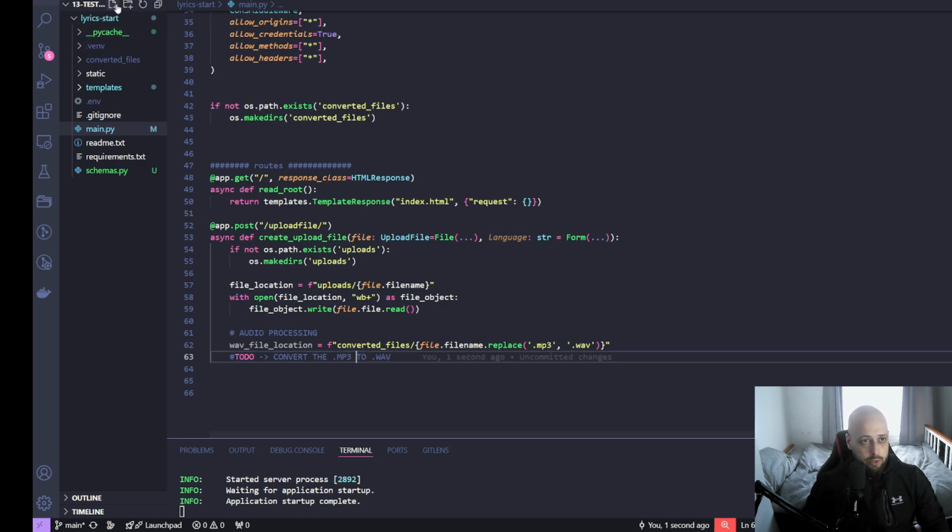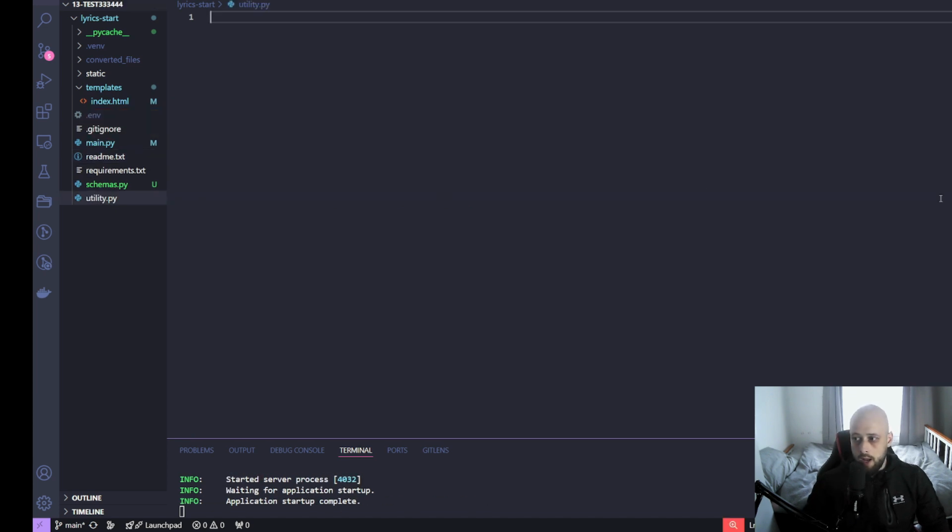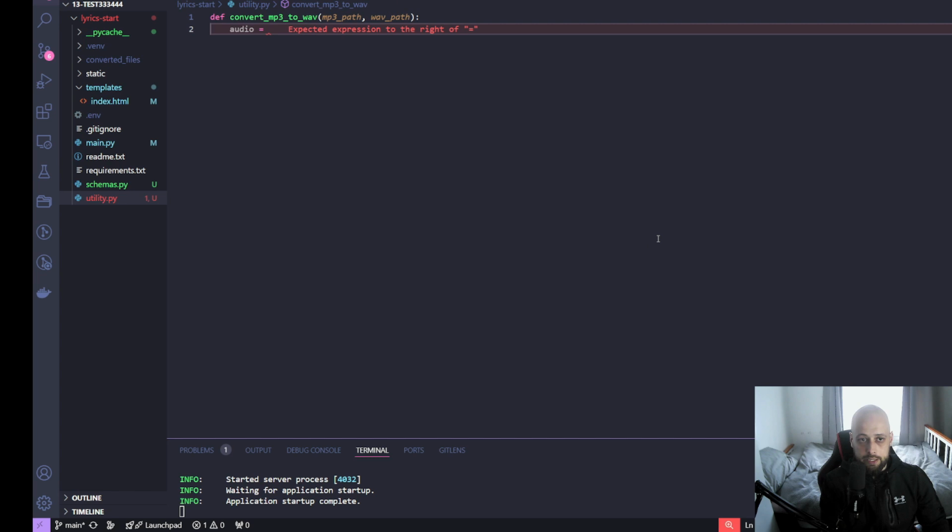To do that, we'll create a new file, we'll call it utility.py, and in here we'll write some logic that will actually do the conversion. So we will call this convert_mp3_to_wav. This will take parameters of the path of mp3 and wav. So I will say that audio is AudioSegment from mp3 and then the mp3 path, audio.export. Now we give the wav path and format wav.